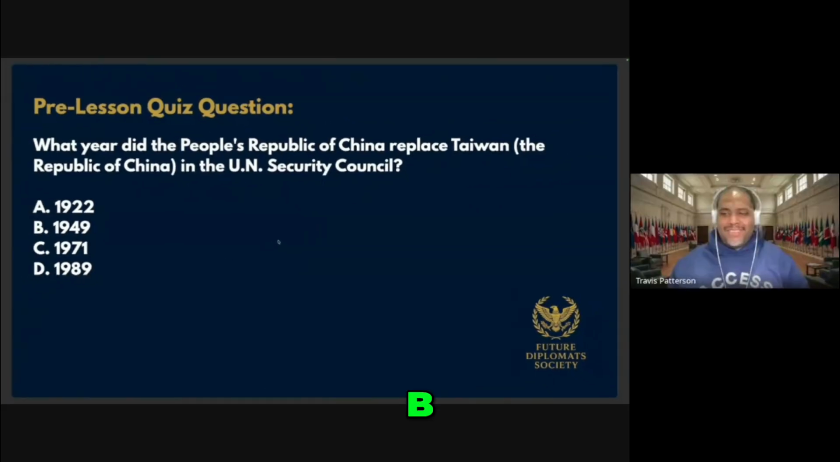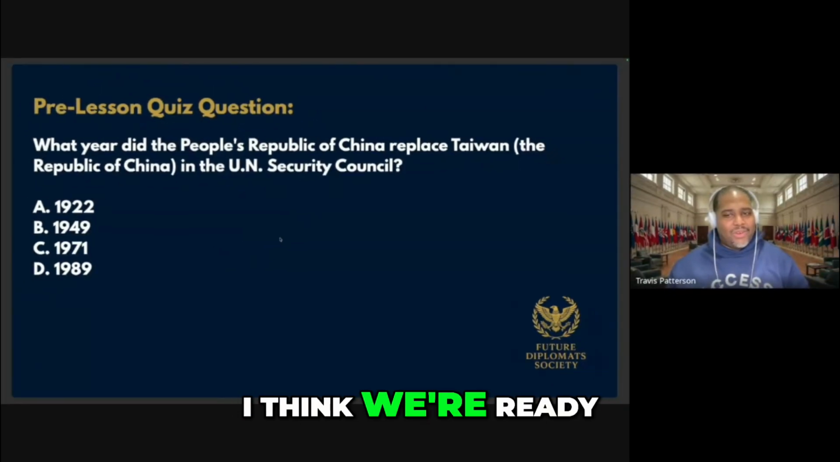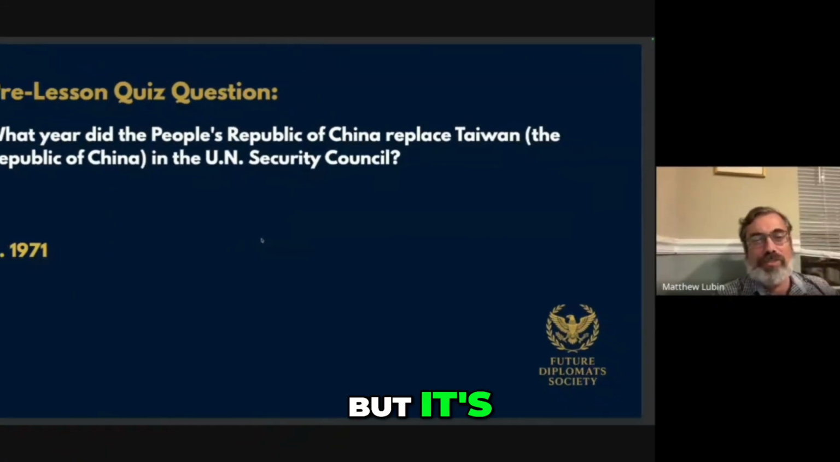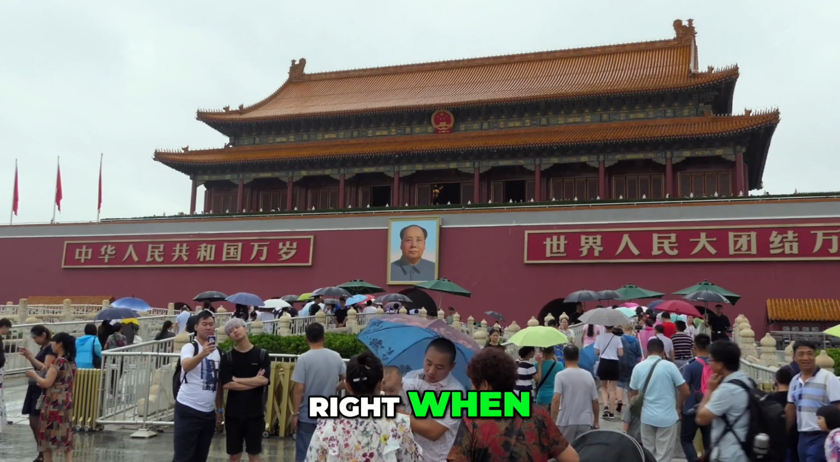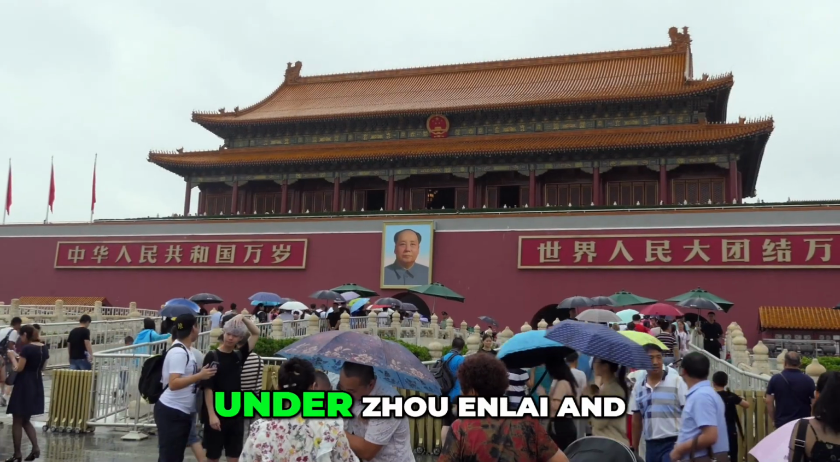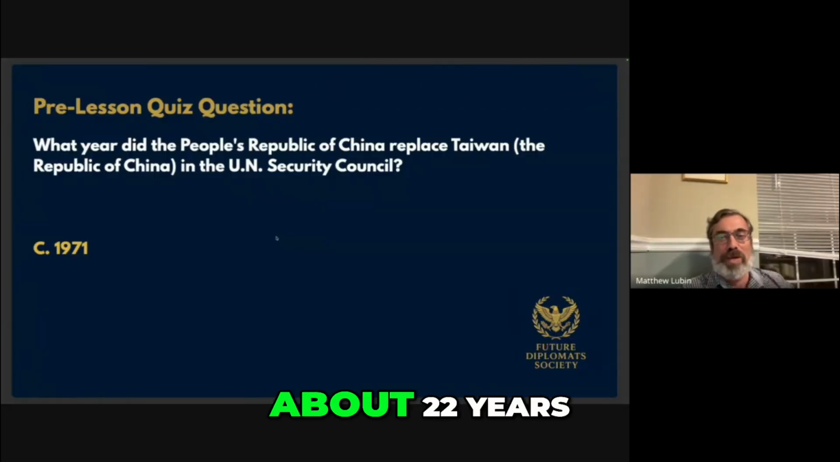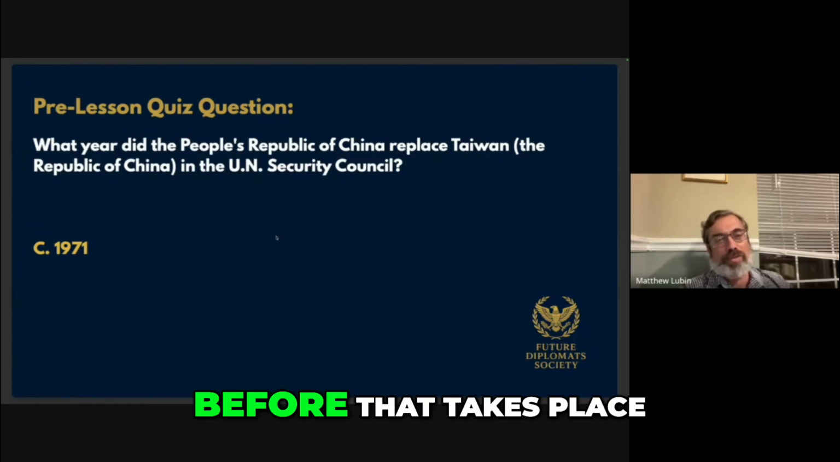B, C, C, C, C. I think we're ready for the answer. And the answer is actually C, yes. But this is the interesting point, I guess, right, it's not actually when the Chinese Communist government under Zhou Enlai and Mao Zedong take over, but in fact, there's a gap of about 22 years before that takes place.